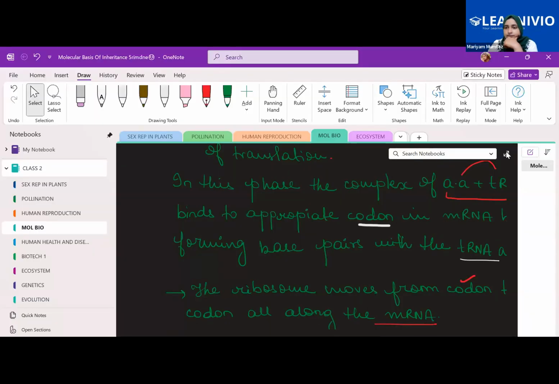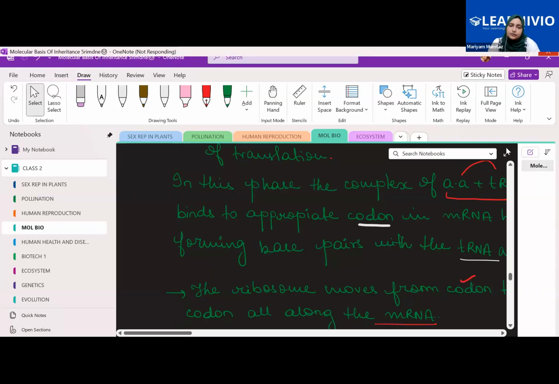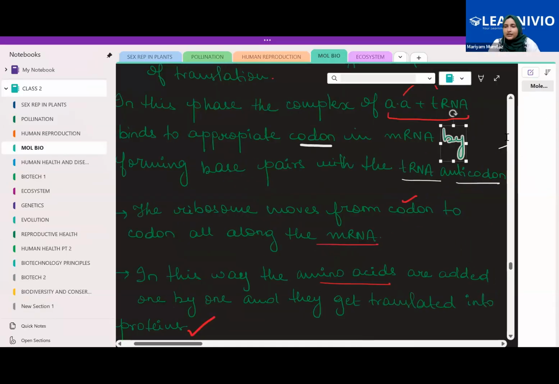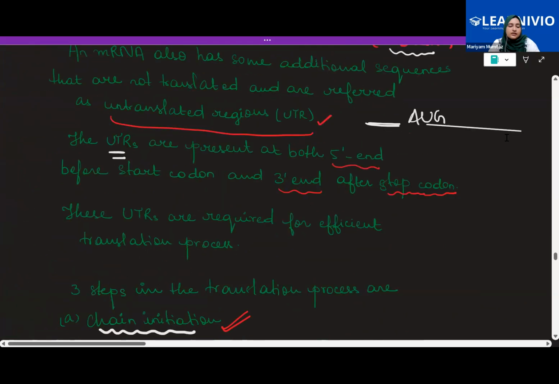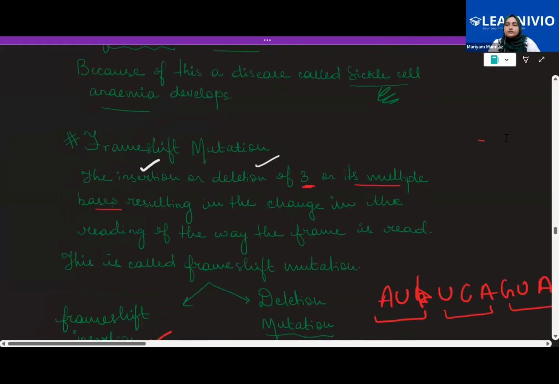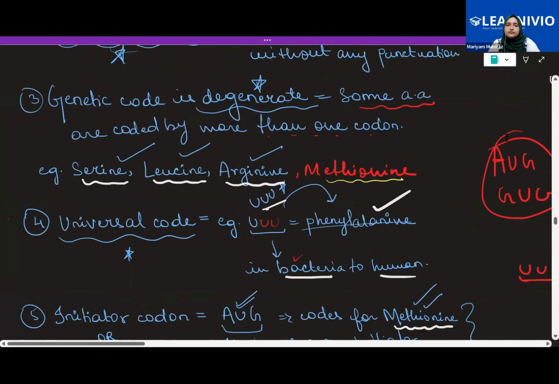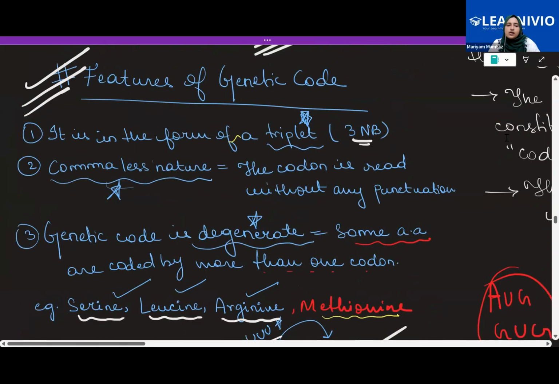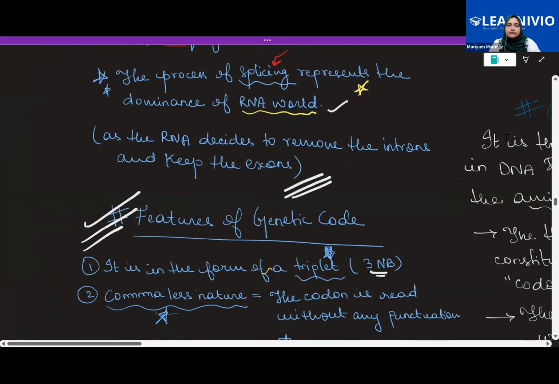Ma'am, what happens to the newly formed protein? Protein is formed wherever it is required. Proteins are formed in our body only when it is required. Okay. What is the last thing you've written? Ma'am, I was writing the process of splicing, those 2 points. Oh, see? Yes.